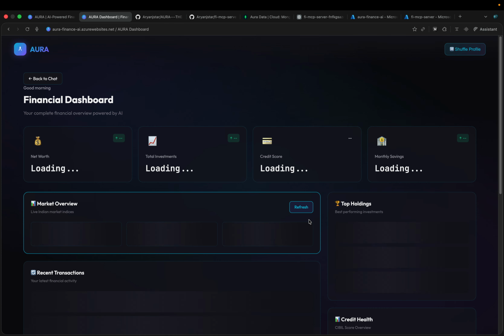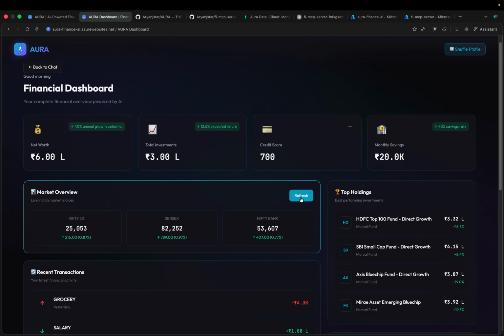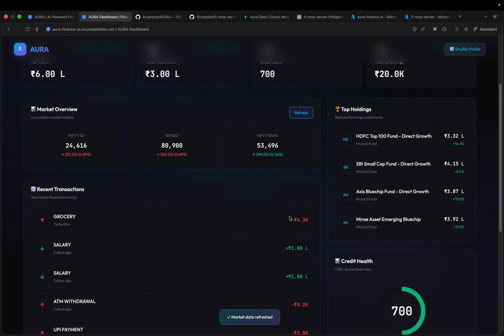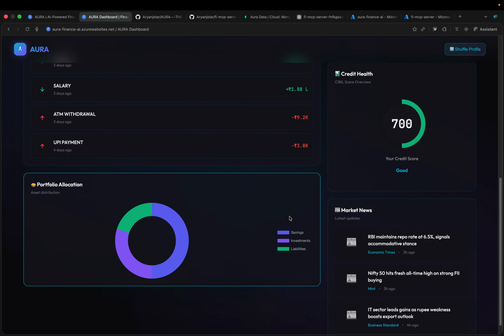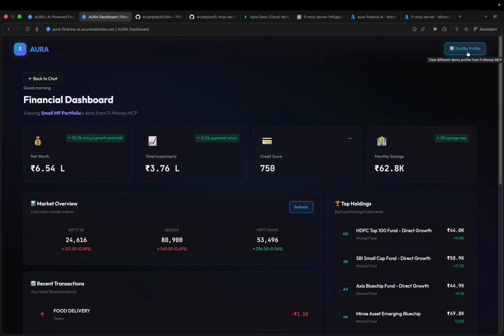Once the profile setup and onboarding are completed, we can see the calculations done as per precise mathematical formulas: the net worth, the total investments, the credit score, and the monthly savings. The market overview is also fetched dynamically because we have used the Fi.Money MCP API, and visualizations are shown to the user for an appealing experience. Here we can shuffle the profiles. The data you see here is the demo data fetched from the MCP, as told earlier.